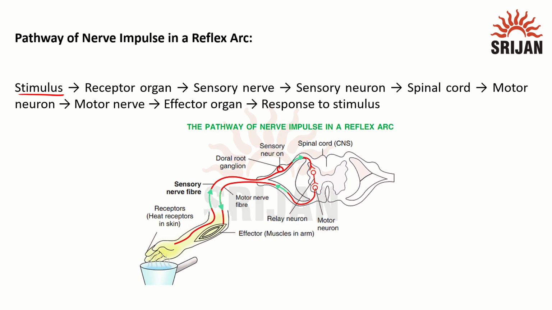Now, if we see the entire path of a nerve impulse in a reflex arc, first we have the stimulus. The stimulus is received by the receptor organ, then it is taken by sensory nerves to the sensory neuron of the spinal cord. The spinal cord processes it and gives it to the motor neuron of the motor nerve, and then it goes to the effector organ, and a response is generated for the particular stimulus.